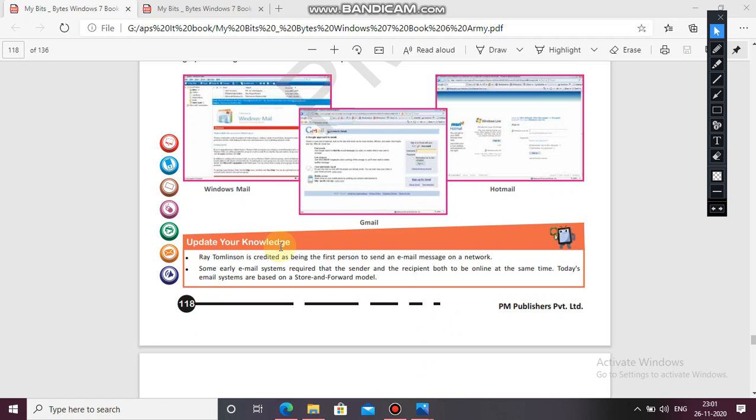Some early email systems required that the sender and the recipient both be online at the same time. Today's email systems are based on the store and forward model. Okay, what does that mean? Store and forward. You don't have to wait for the other person to be online. You just send your mail to that person, and whenever he is online, he can check it and it will be in his inbox.